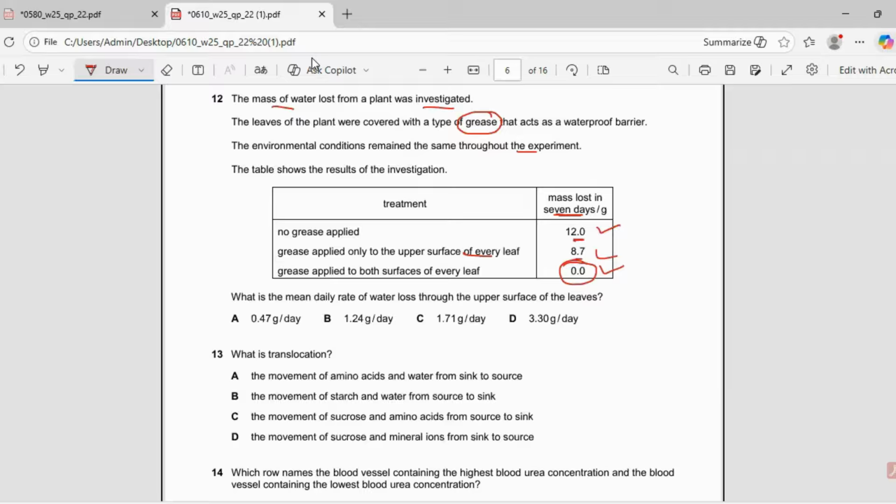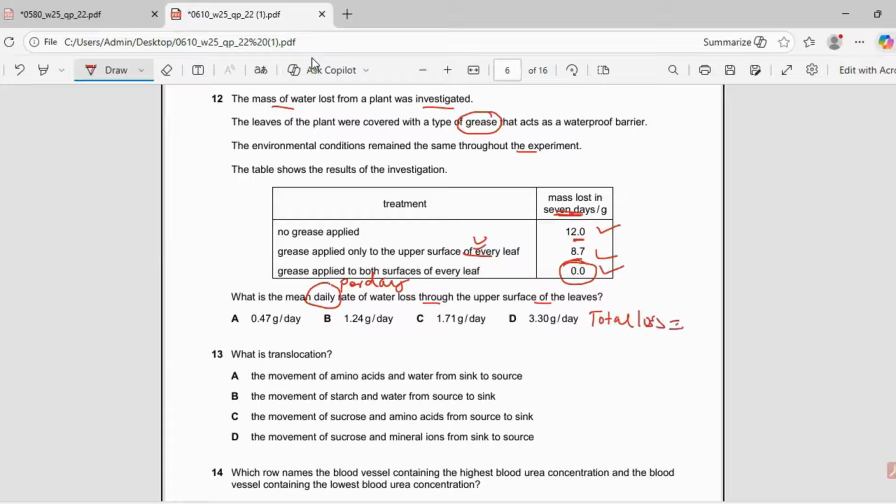Now, what is the mean daily rate of water loss? Mean daily means per day. First of all, we need to calculate per day, and we have 7 days data. So what is the mean daily rate of water loss through the upper surface of the leaves? They're asking this. So how do you solve it? What is the total loss?